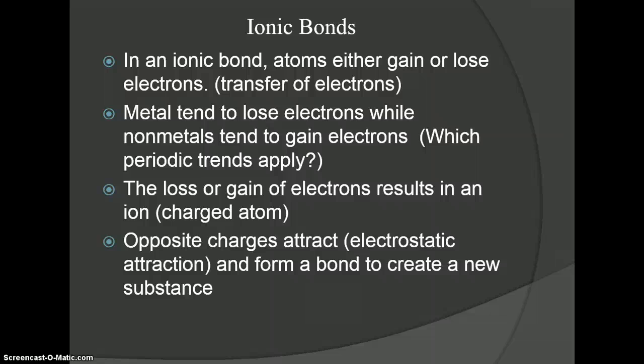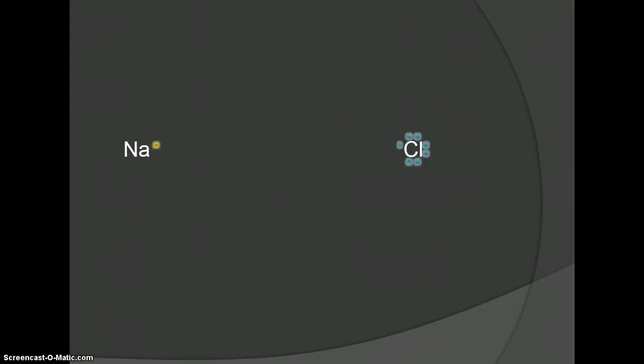And we call that an ionic bond because it's ions that are being held together in that bond, and it creates a new substance, or what we call a molecule in essence. This would be an example of what goes on here. You have sodium with its 1 valence electron, and you have chlorine with its 7 valence electrons. And initially, those two atoms are separated from each other. And sodium gives off its 1 valence electron.